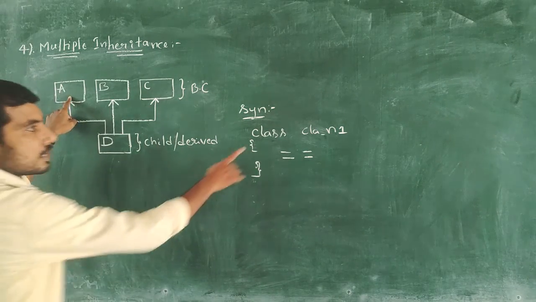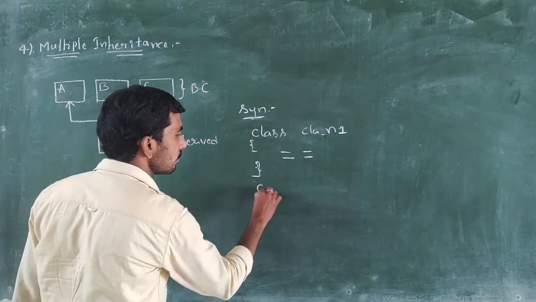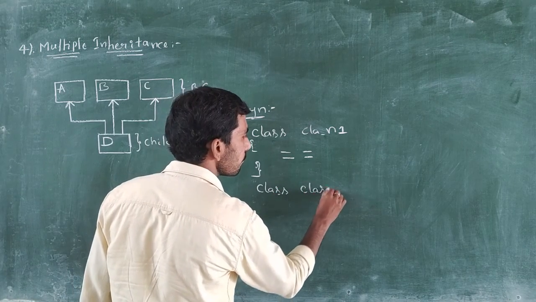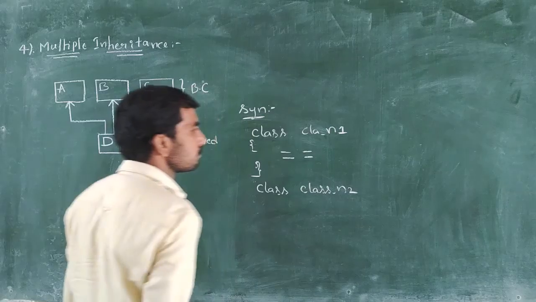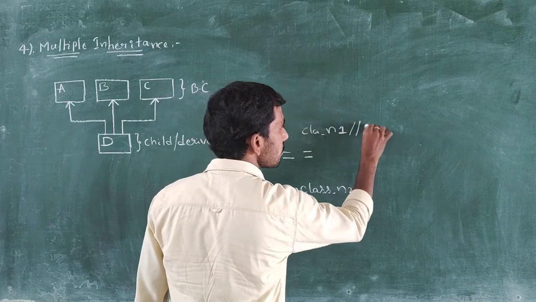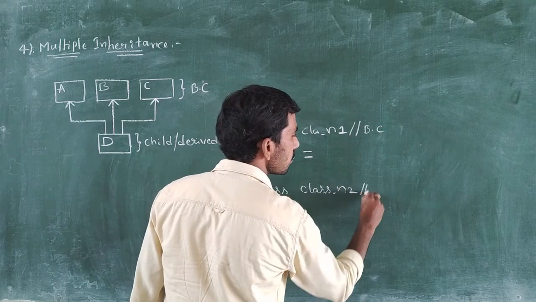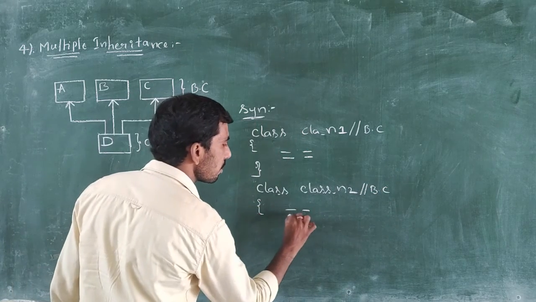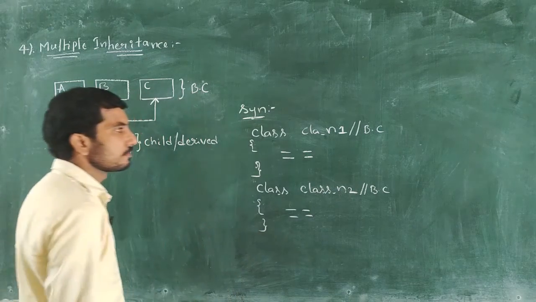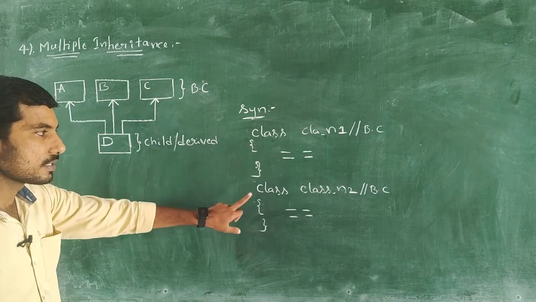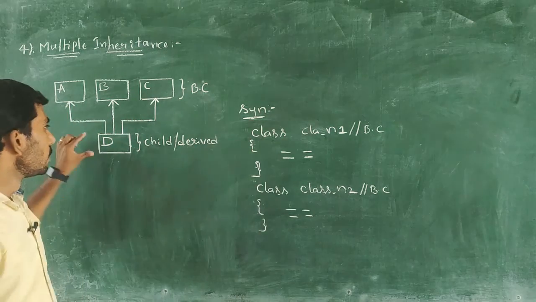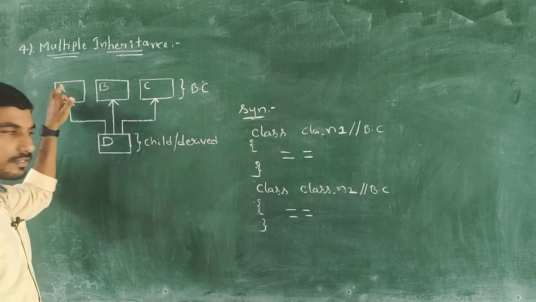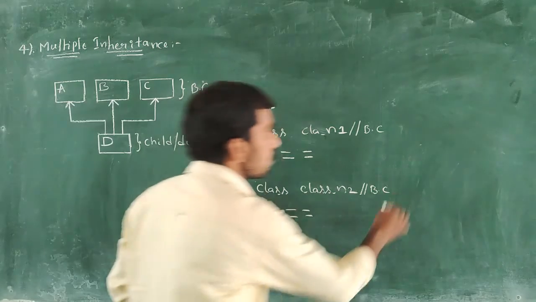First we write the parent class, and again we need to write one more class, class name 2. This is a base class, and this one is also treated as a base class, each having some set of statements. Then one child class acquires all the properties of its base classes A, B and C.